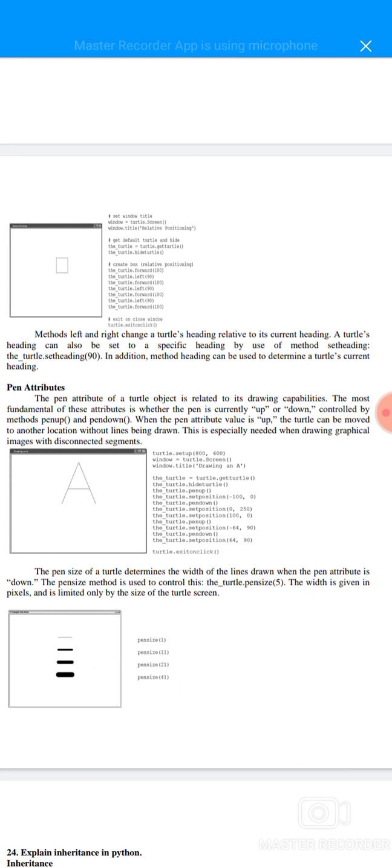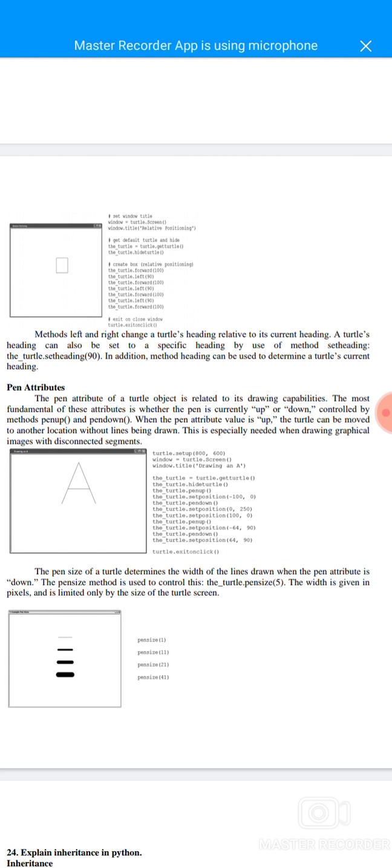And then set the window title for relative positioning and get the turtle and height for relative positioning, and then create a relative positioning giving values of left, right, and forward, and then exit on close window, so turtle.exitonclick(). The methods left and right change the turtle heading relative to the current heading. The turtle heading can also be set to a specific heading by using the method setheading, turtle.setheading(90). In addition, the method heading is used to determine the turtle's current heading.